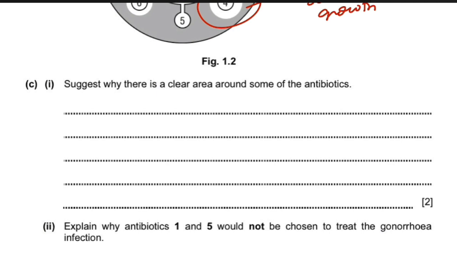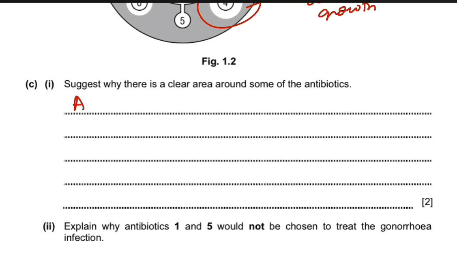Suggest why there is a clear area around some of the antibiotics. So there is a clear area around some of the antibiotics because most of the bacteria would have been killed, right? Where the antibiotic is present. That is why there is no bacterial growth. So it would have stopped the reproduction of the bacteria.